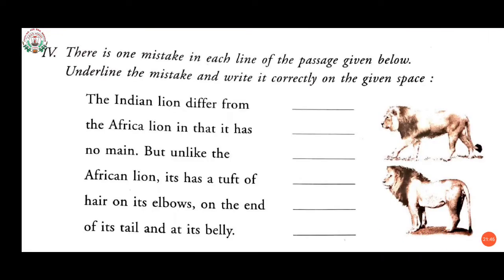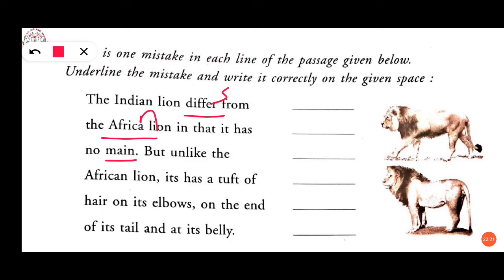Now come to the fourth one. Fourth question is, there is one mistake in each line of the passage given below. Underline the mistake and write it correctly on the given space. So let's start. The Indian lion differs from the African lion, here we will add in that it has no mane. Here spelling is wrong of mane, M-A-N-E.